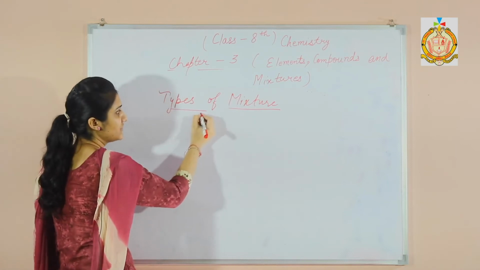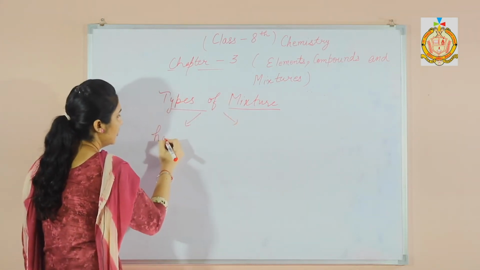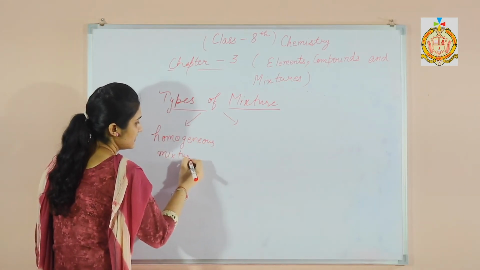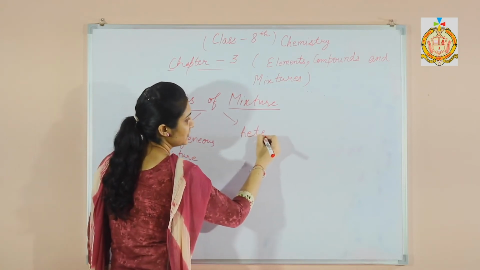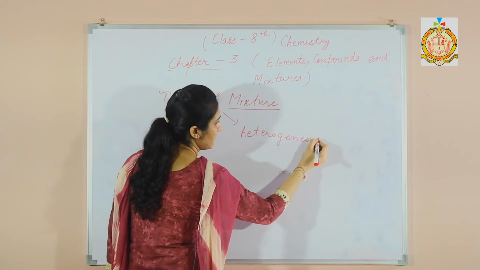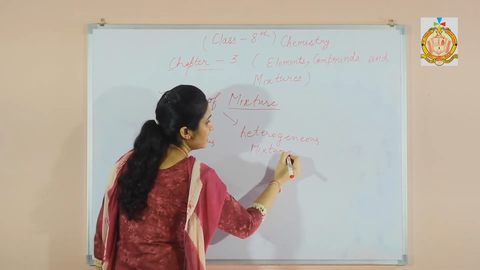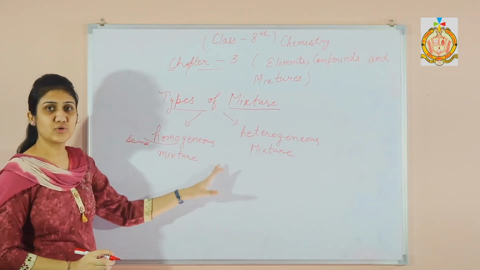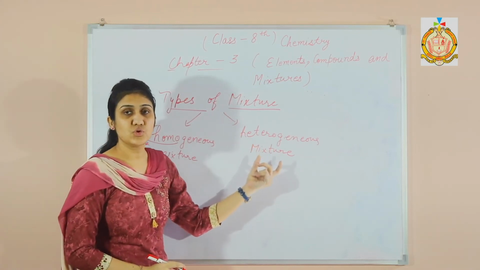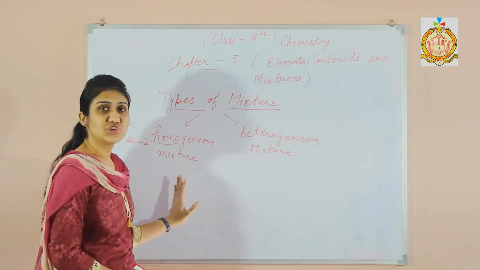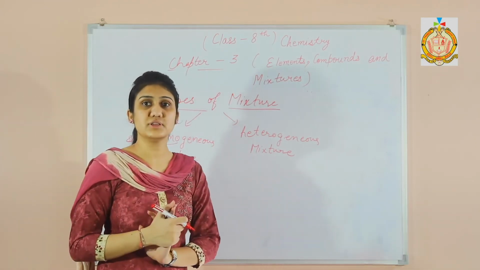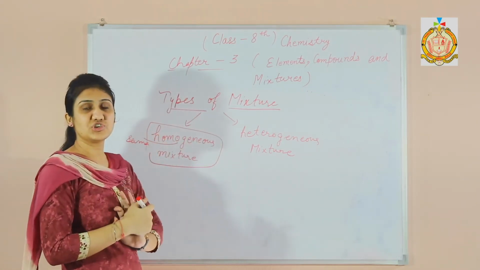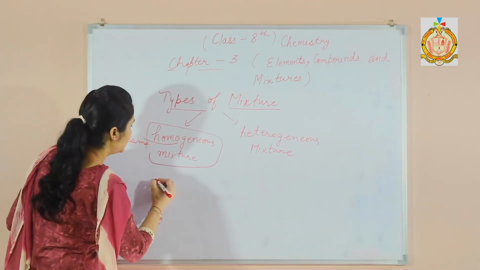There are commonly two types of mixtures, that are homogeneous mixture and second is heterogeneous mixture. The word homo means same and geneous means composition and hetero means different. So where the composition is same throughout the solution, then we say that it is a homogeneous mixture. Any mixture in which the composition is same. For example, sugar in water.